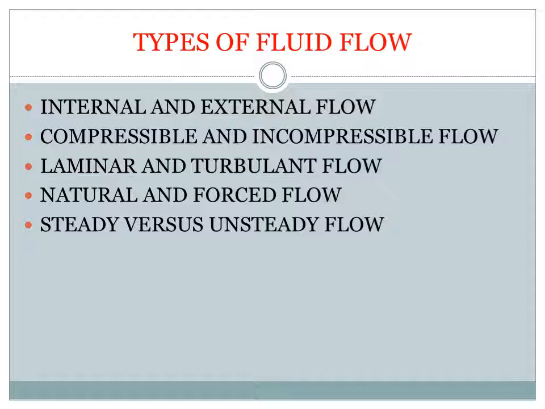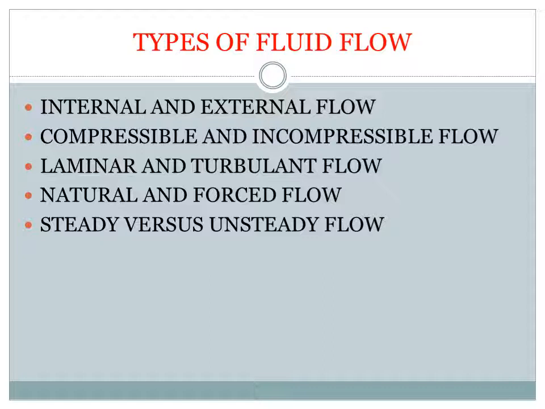Another type of classification is compressible and incompressible flow. In compressible flow, if the density of the fluid is varying, then the flow is called compressible flow. For example, air is a compressible fluid. When we apply pressure on air, the density of the air goes on increasing.